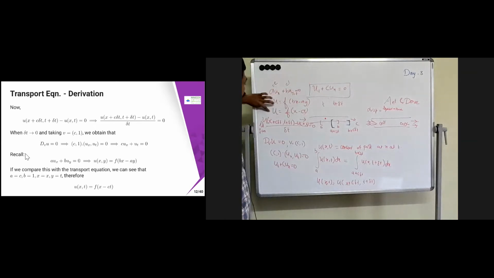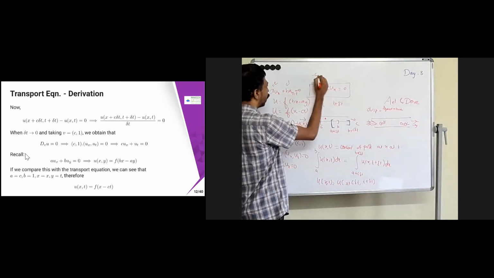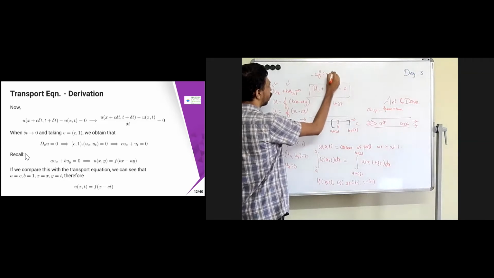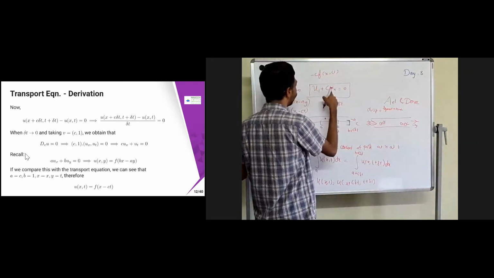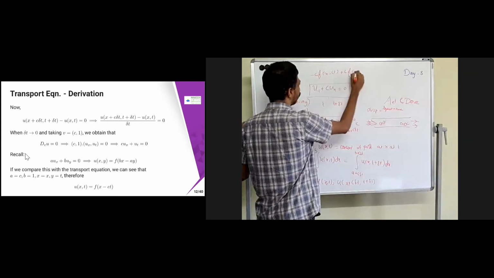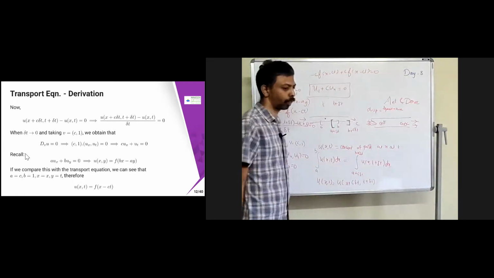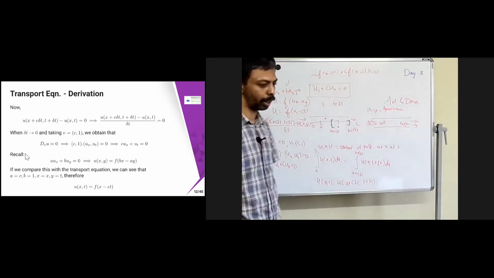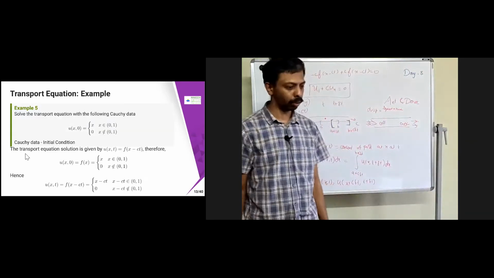If you just find the answer for this one, what is ut? ut is nothing but minus c into f prime of x minus ct. And what is ux? ux is nothing but f prime of x minus ct, and c is already there, so c into f prime of x minus ct. This gets cancelled. So this is going to be the general solution. This is the transport equation solution.